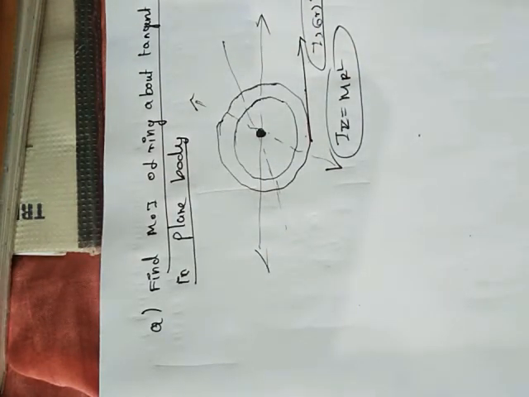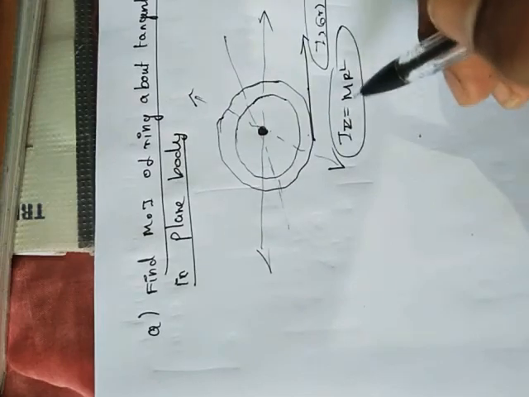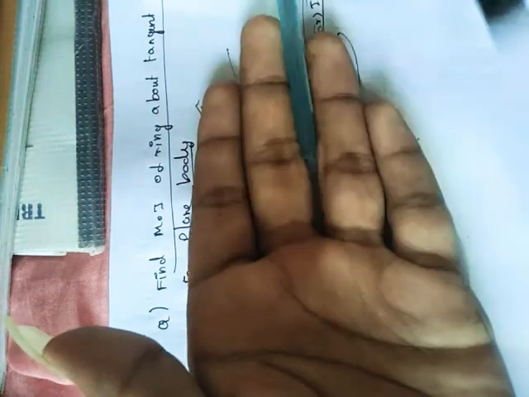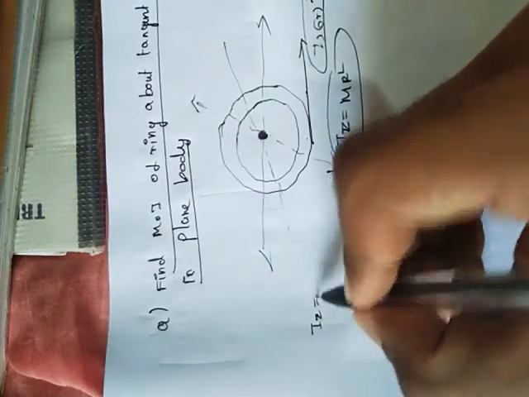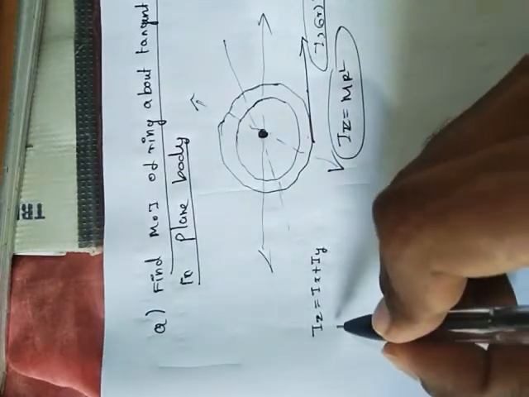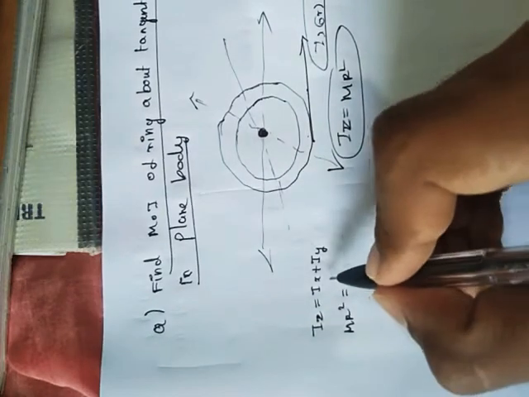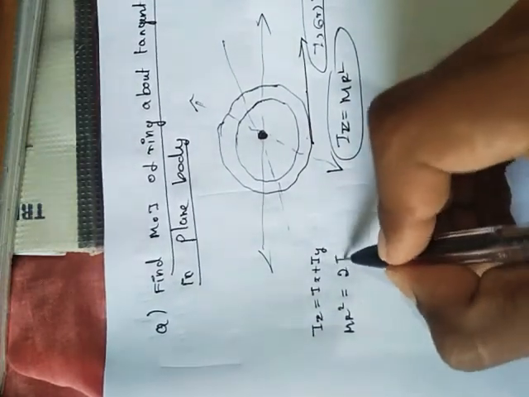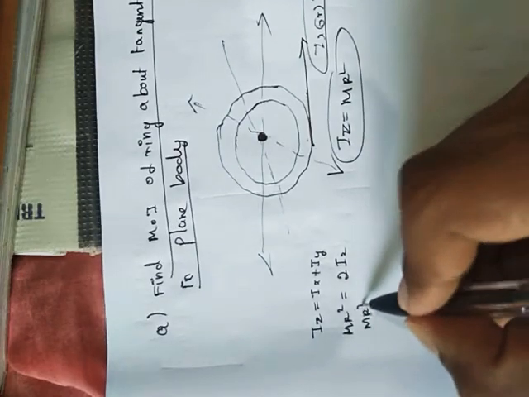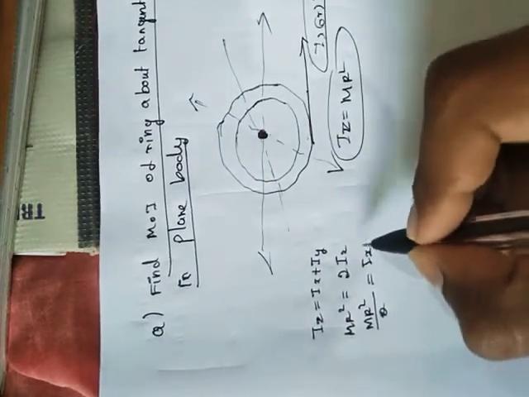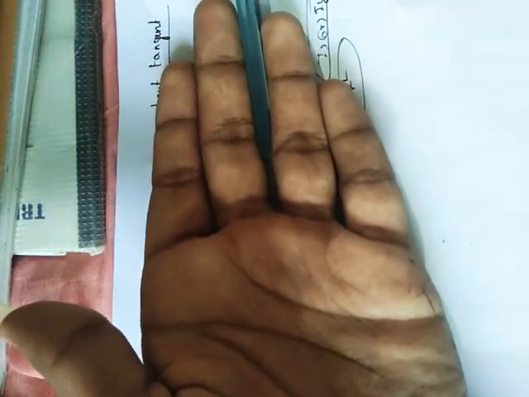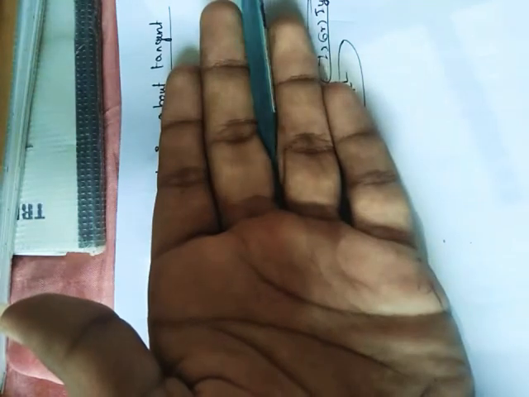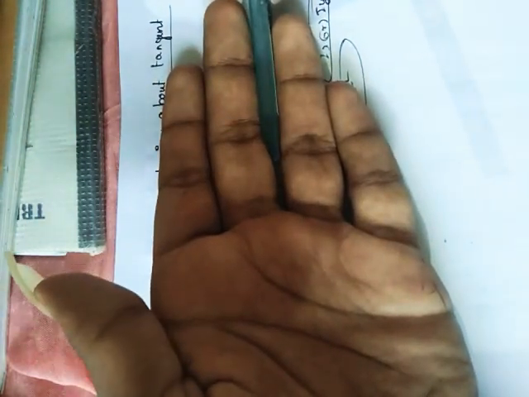Now I'm solving it. We have the z plane. In the first step, I said I need to convert it into the x plane. The perpendicular axis theorem says Iz equals Ix plus Iy. Iz is M r square, and Ix and Iy are the same, so Ix is M r square by 2 for the x plane. For the z direction it is M r square, and for the x-axis and y-axis directions it is M r square by 2.